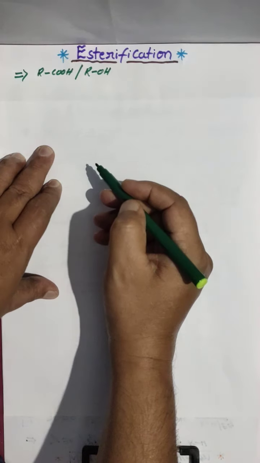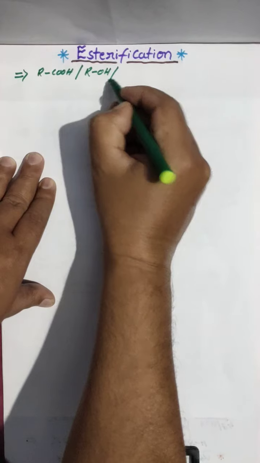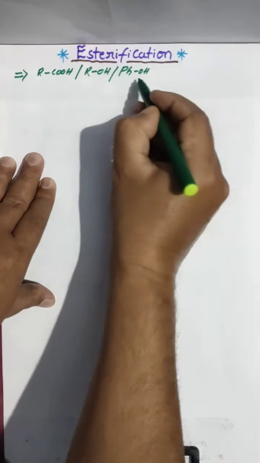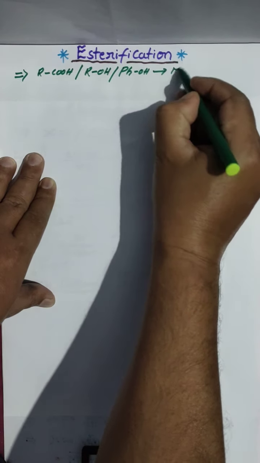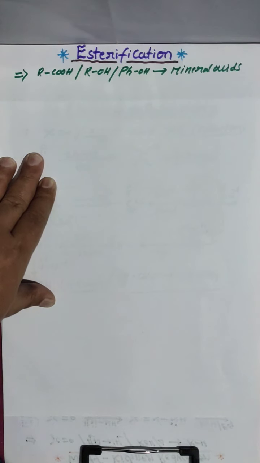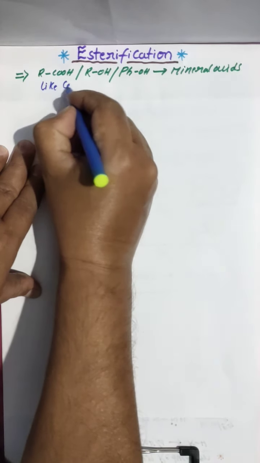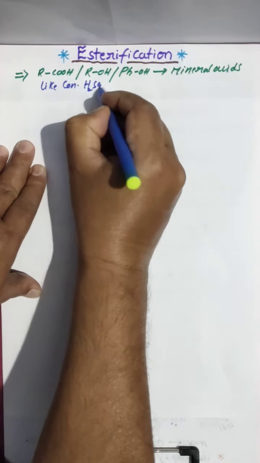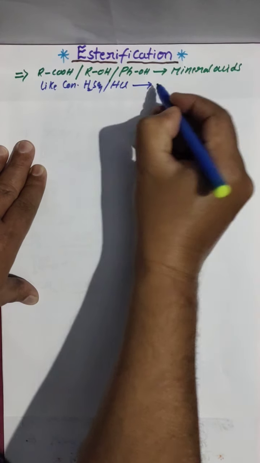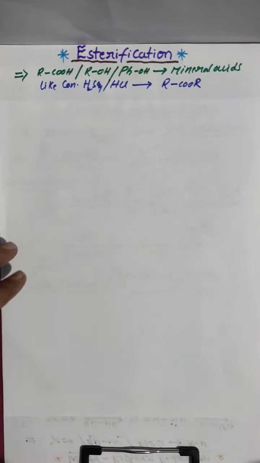When carboxylic acids are treated with alcohols or with phenols also, in the presence of mineral acids like concentrated H2SO4 or hydrochloric acid, it gives esters, RCOOR. This is what we are calling esterification.